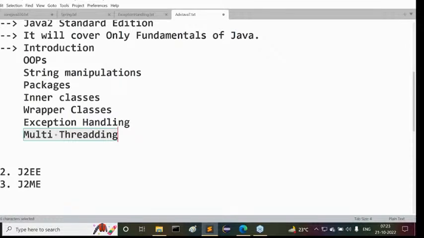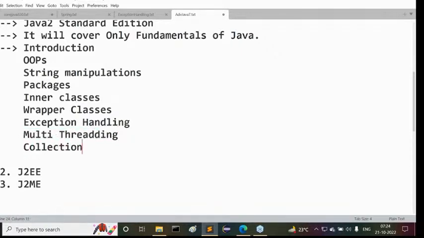Why am I telling this? If you want to work on gaming software, the main concept there is multi-threading. Don't neglect it. It is mandatory for everybody to understand multi-threading. Of course, in Durga Soft, you are going to learn multi-threading more effectively. That's okay. In Core Java, that is one of the important content.